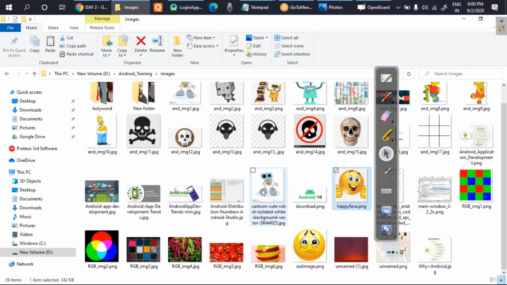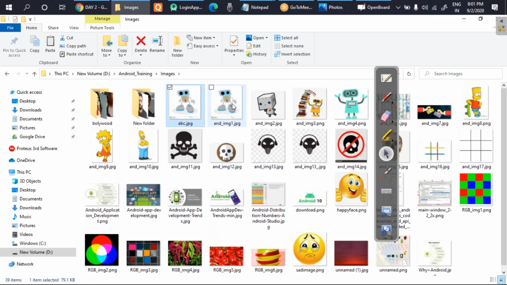Let's take some other image. You can take any image. See, keep in mind, image name should be in capital letter and small letter, and no special character is allowed. So I'll just change this also, like ABC. So I'll take this image and I'll put it here.